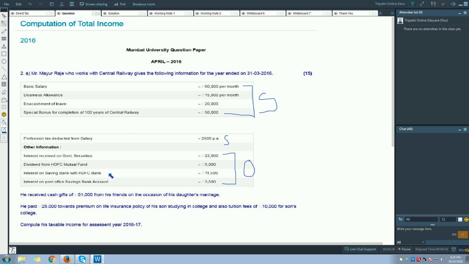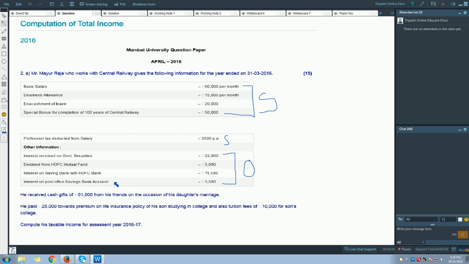Next, interest on saving bank account with HDFC bank. Again, this is fully taxable. Under the head income from other sources it is fully taxable, but later on you can claim a deduction under section 80 TTA.